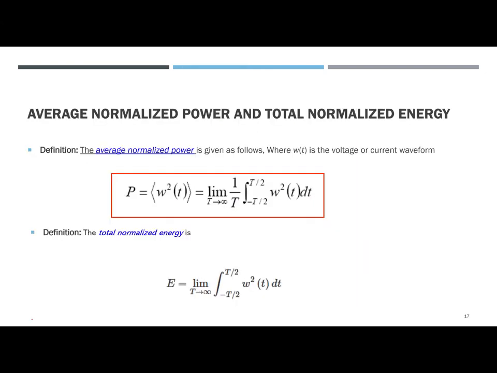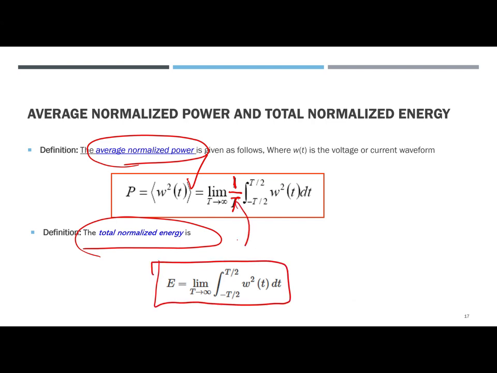Okay, all right. So that slide introduced the average normalized power and the total normalized energy. The average normalized power is given as the following function. Again, we learned before that w of t was the signal, the received signal, which is possibly a voltage or current waveform. So in here, the power, again, w squared of t, the average power operator is the limit to infinity, but divided by a specific period. However, the total normalized energy is not divided by 1 over T.